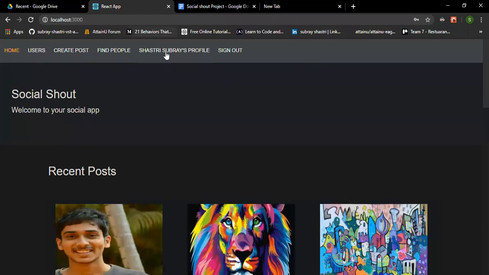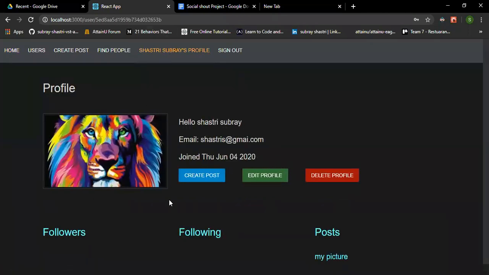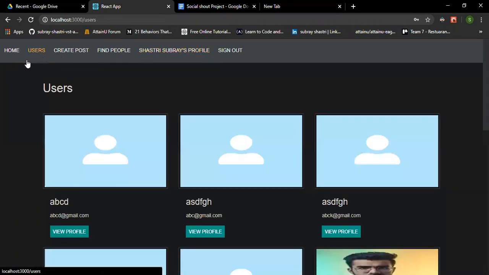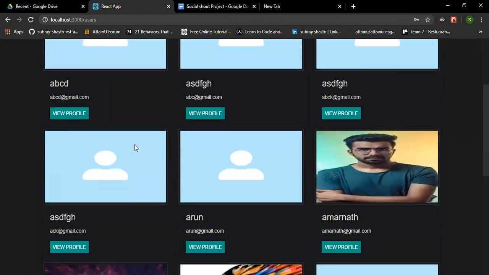This is about editing the profile and creating the post. And if we go to the users here, we can see all the users who have signed up for the site.